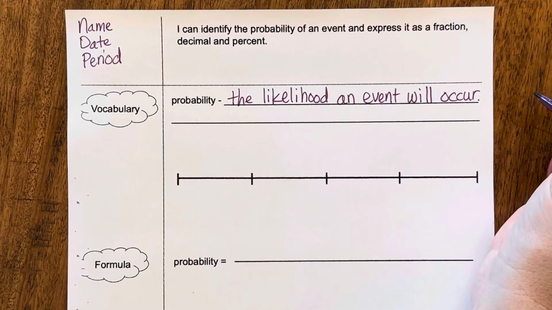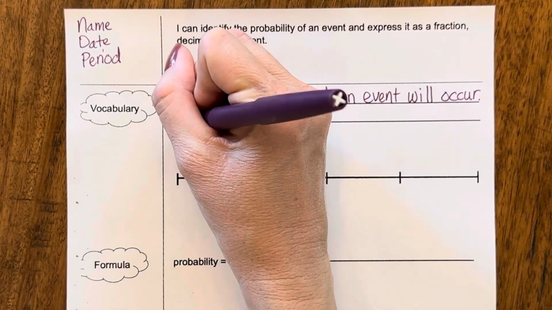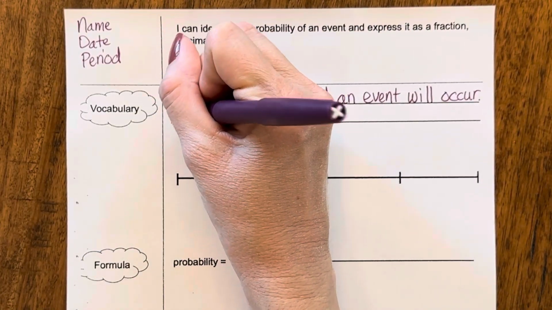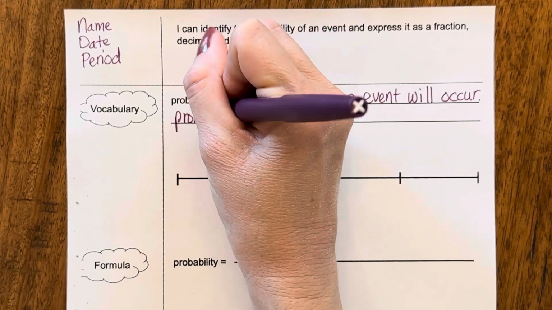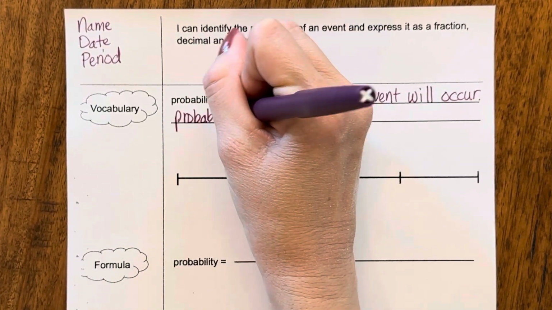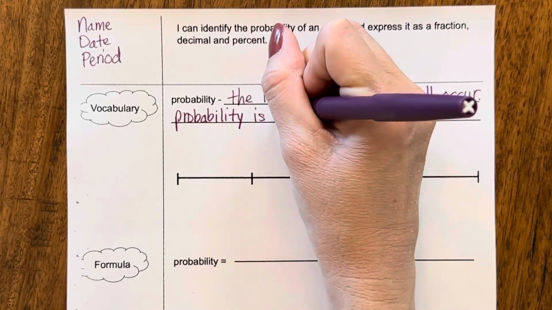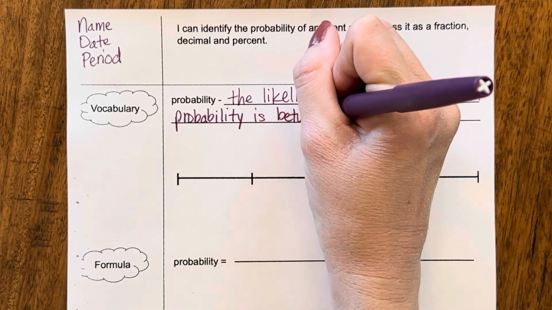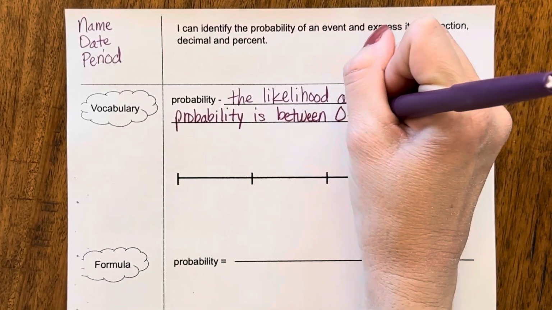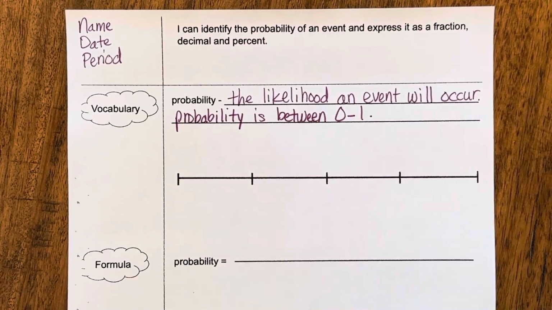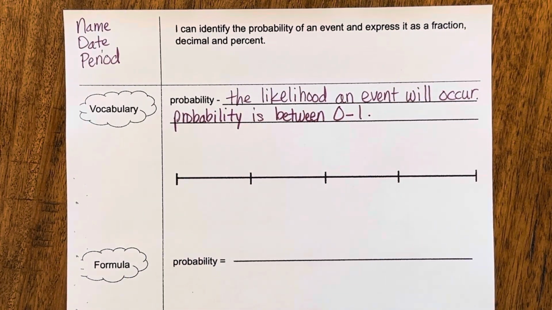And I do want to put a little note here that probability is between 0 and 1, okay? So let's look at the spectrum here.